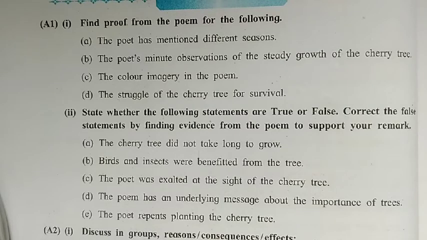Then the monsoon season is also mentioned in the poem. The line is, split it apart and a monsoon blight, correct? This line shows that the monsoon season is mentioned. Then the next line, next spring I watch 3 new shoots grow.